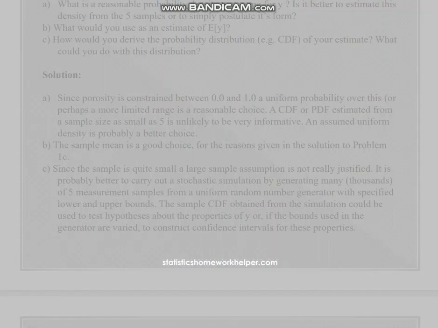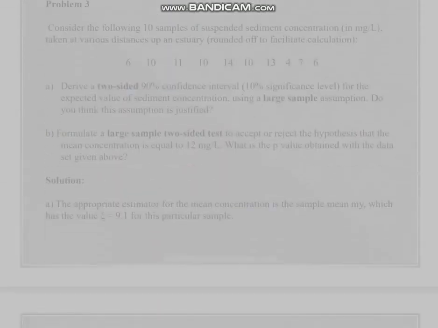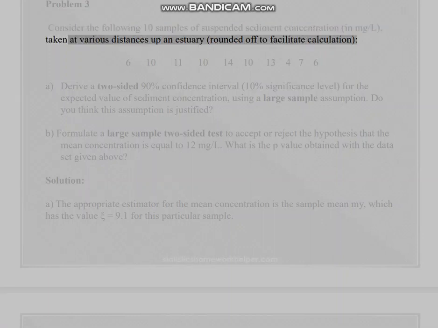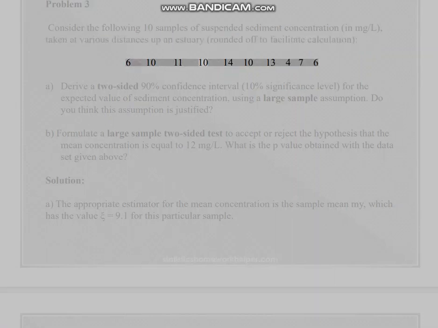Problem 3. Consider the following 10 samples of suspended sediment concentration, in mg/L, taken at various distances up an estuary, rounded off to facilitate calculation: 6, 10, 11, 10, 14, 10, 13, 4, 7, 6.